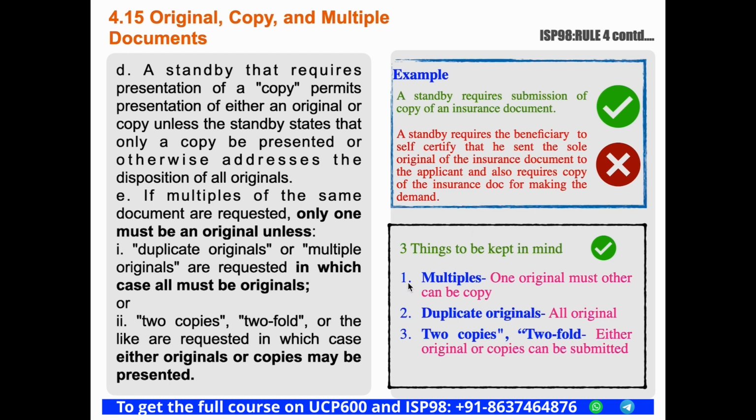For example, the standby requires 3 certificates of default without mentioning anything further. In this case, at least one certificate of default must be an original document, the other two can be copy. But in this same case, if the standby requires 2 original certificates of default, in such cases 2 documents must be original. But in this same case, if the standby requires certificates of default in twofold, then the beneficiary can submit both certificates of default in original or both in copy, or one in original or one in copy, right?